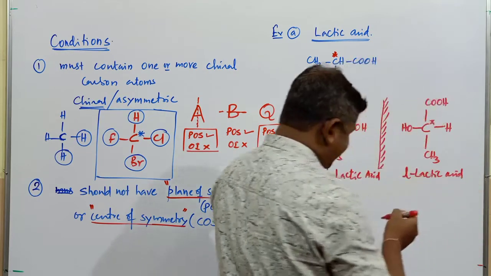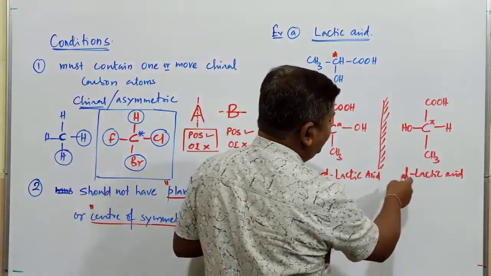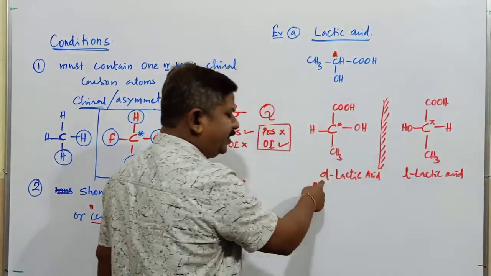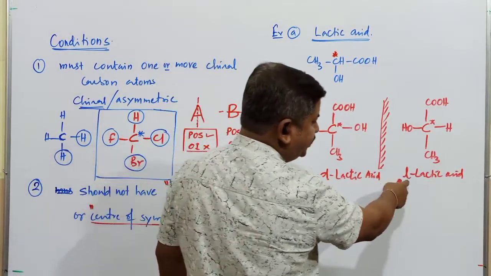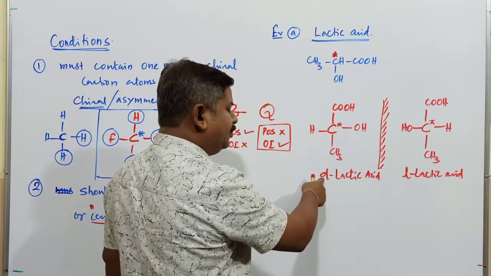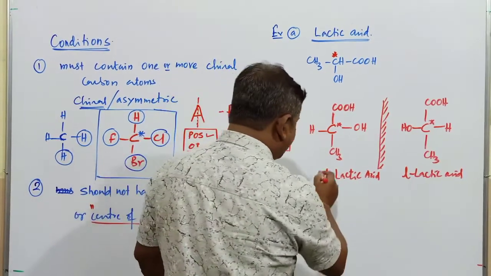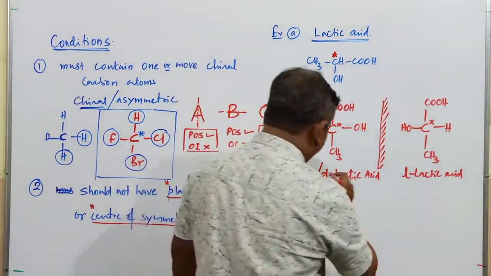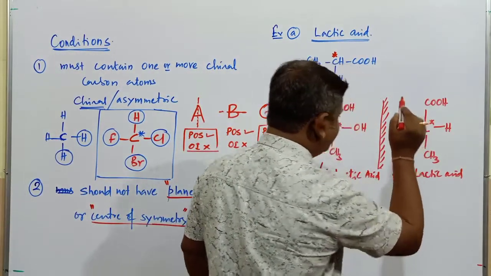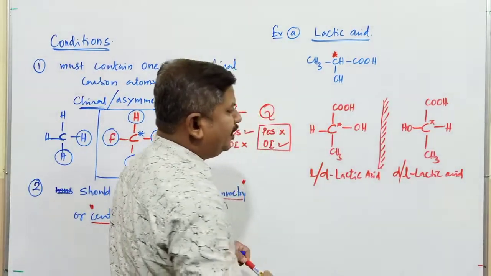Generally, by seeing this structure, it is not possible to identify the D isomer or L isomer. Yesterday I mentioned D or L isomers. D refers to what? Dextrorotatory, and L refers to levorotatory. This one rotates plane polarized light towards the right side. This one rotates the plane polarized light towards the left side. If this one is D, this one will be L. If this one is L, this becomes the D isomer. So here, by seeing this structure, it is not possible to identify the D or L isomer.